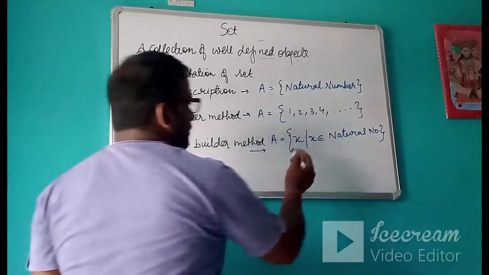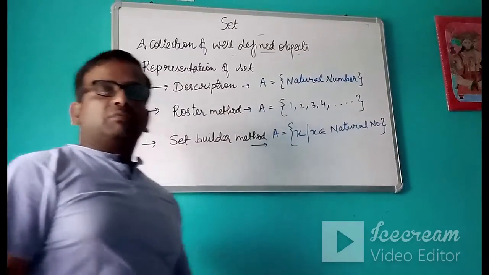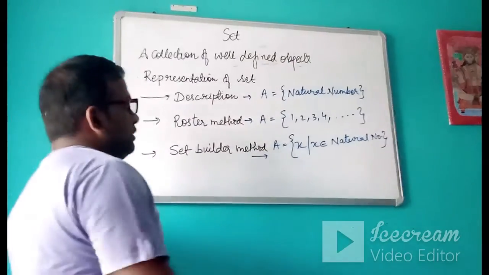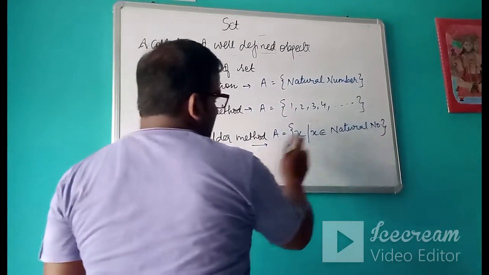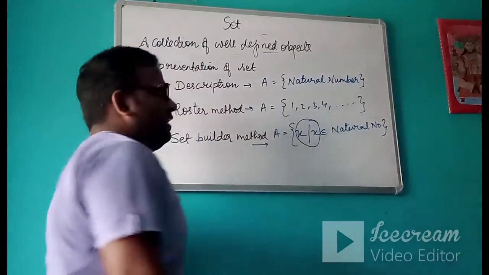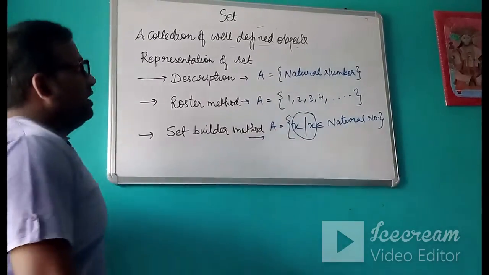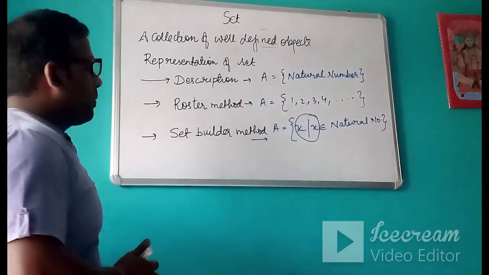So you can identify the difference: in the description we are simply writing a statement describing a set. In the roster method, we are writing the elements of the set. In the set builder method, we are adding this extra term, X such that X belongs to natural numbers. So this is how we can represent the sets.